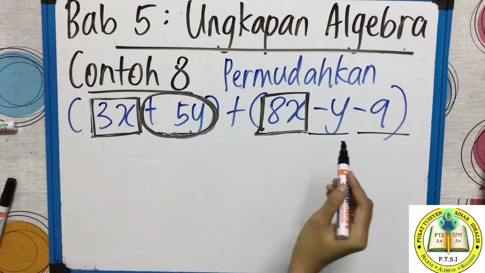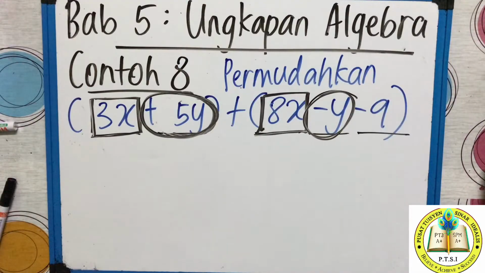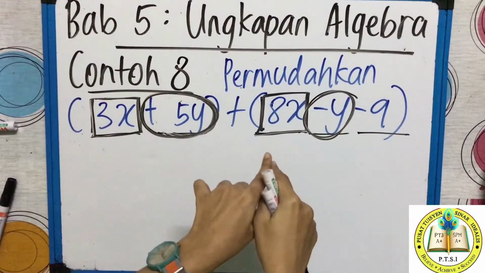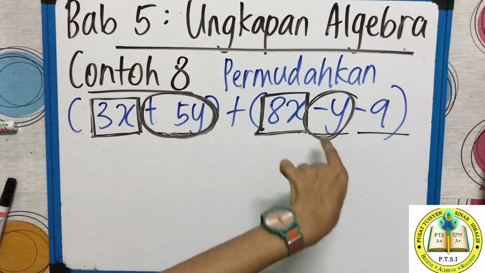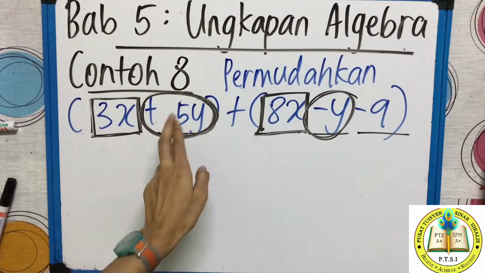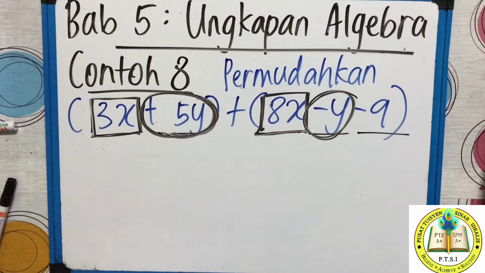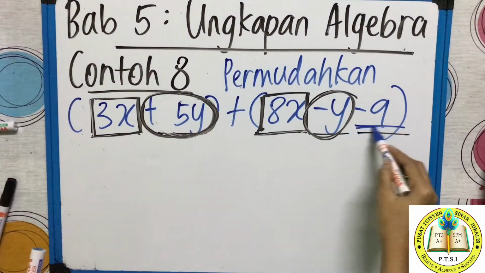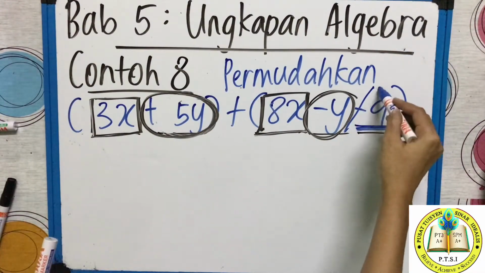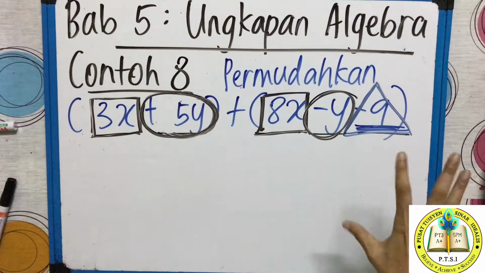Okay? And here, negative Y, cikgu bulatkan negative Y. Can you see? So, this is how you supposed to do. X, cikgu letak kotak. Y, cikgu bulatkan. So, the 5Y ada positif, so positif 5Y. Teacher include the integer. This one is negative Y, teacher circle the negative Y, include the integer. Akhir sekali, apa yang kamu ada baki? You have balance negative 9. So maybe the negative 9, you can make a triangle. It's up to you. So you make shapes already.